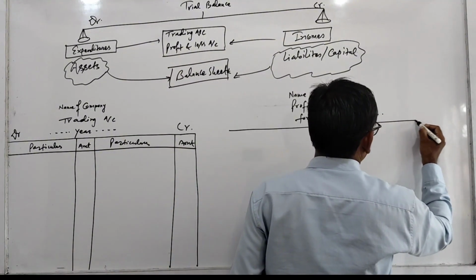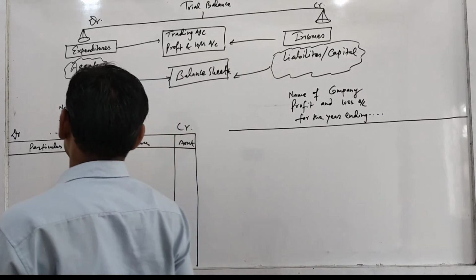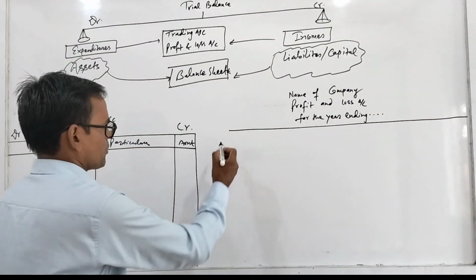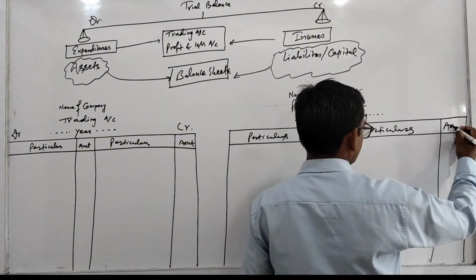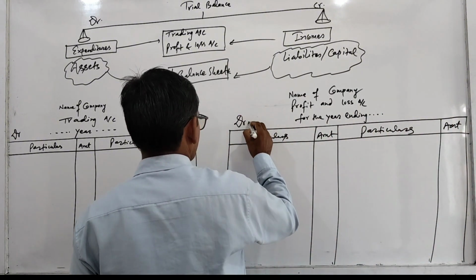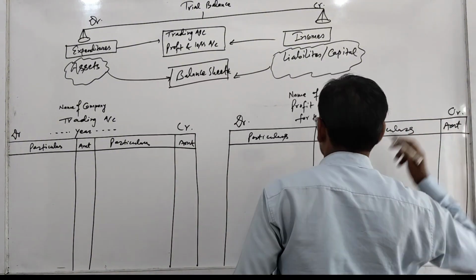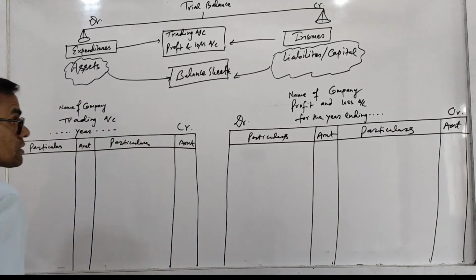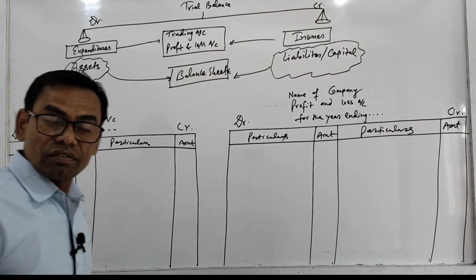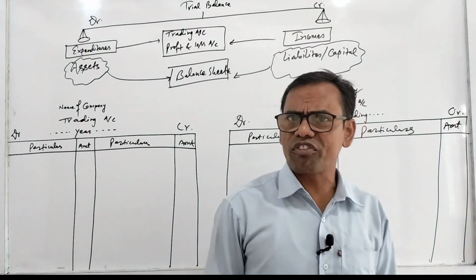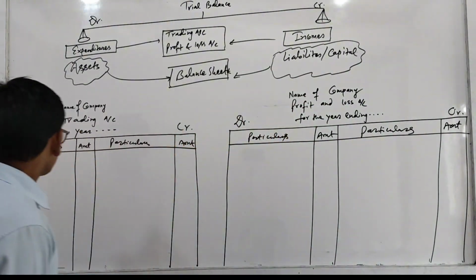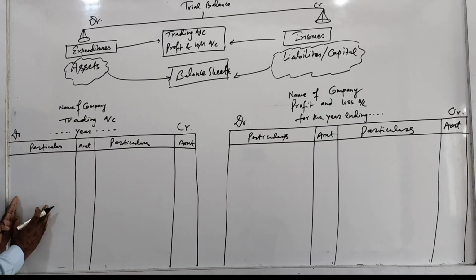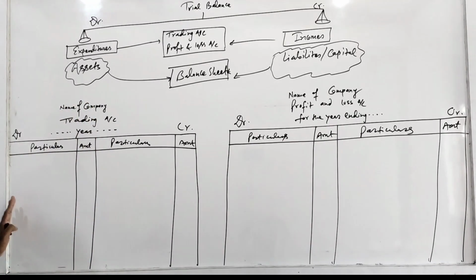The same format as you prepare for the trading account, you have to prepare for the profit and loss account. Here debit and here credit. It means whatever the format of the trading account, the same format for the profit and loss account. Sir, what is different? Different means the points that you have to place here and here are different.